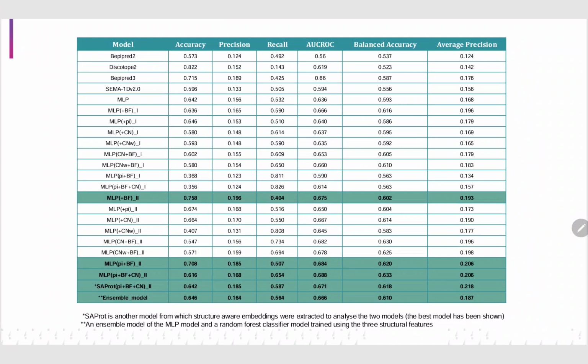We've also tested an ensemble model of the MLP model, that is, the neural network trained only on the ESM2 features, and a random forest classifier model trained on the three structural features. We can see that the deep concatenation method still surpasses this ensemble way of using the features.